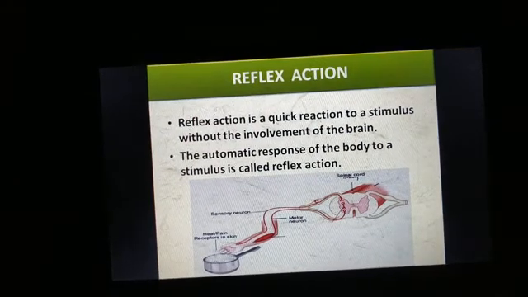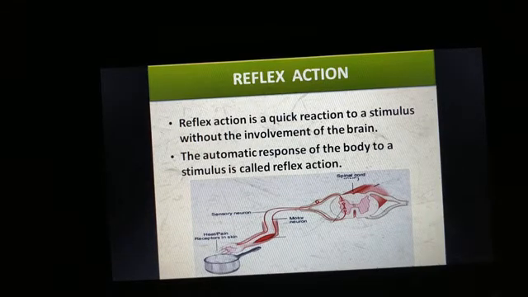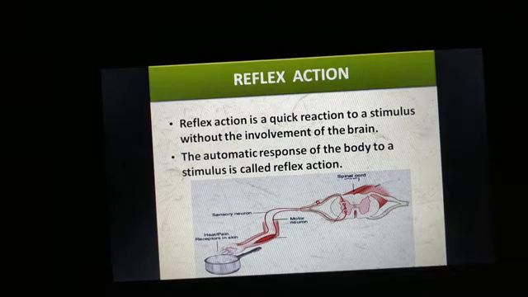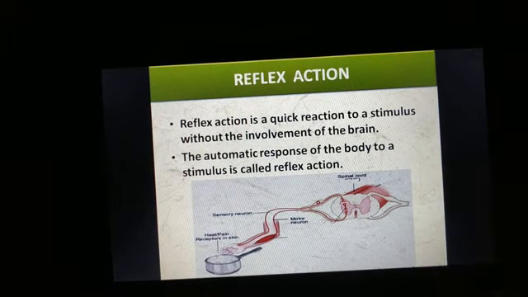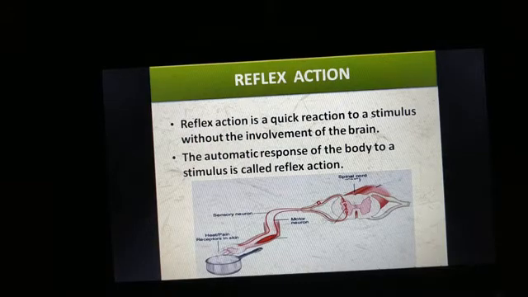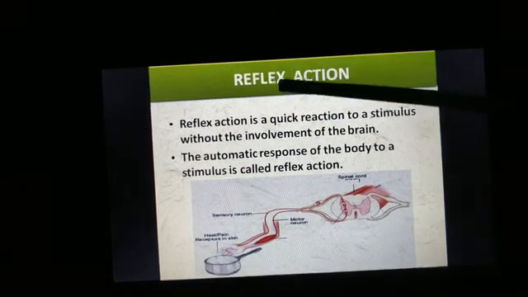Some other examples of reflex actions are watering of the mouth. When you see or smell delicious food, automatically your mouth waters, isn't it? Then another example is jerking of the hand away. When you touch a sharp object, you will jerk your hand automatically. These are done automatically. So all these actions are included under reflex action.